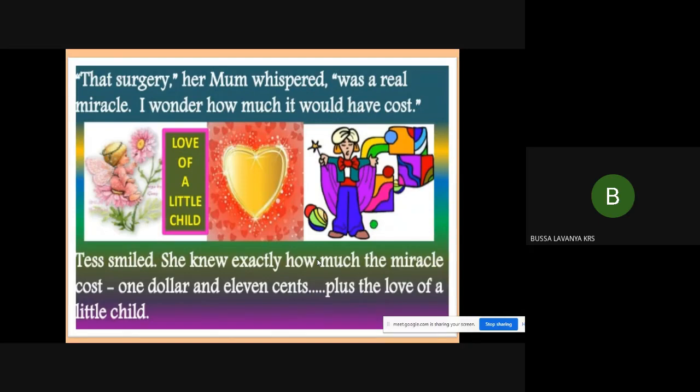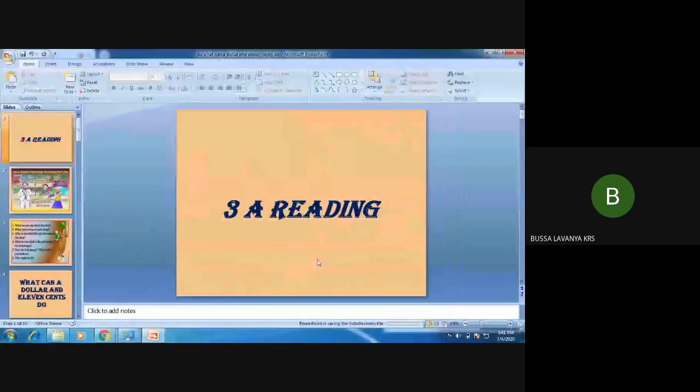See, the little child has love towards her brother, right? Her love towards her brother made her brother's life saved. Her love towards her brother made the doctor think about Andrew. By looking at her innocence and her affection, the doctor operated on Andrew without any charges.